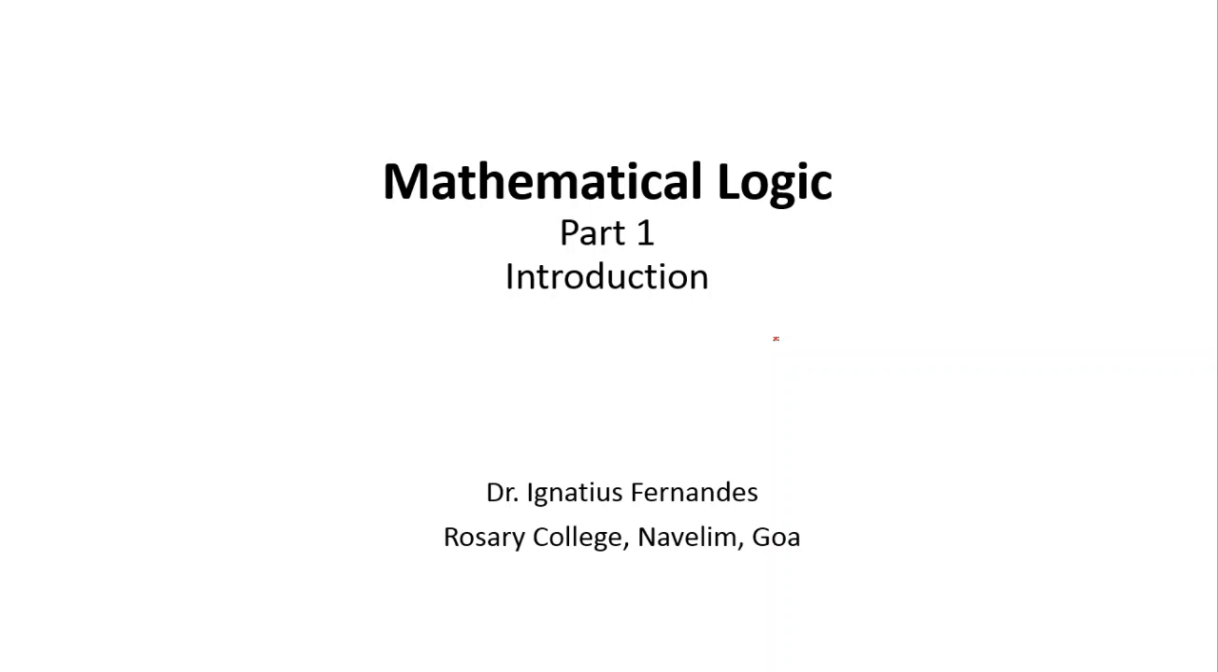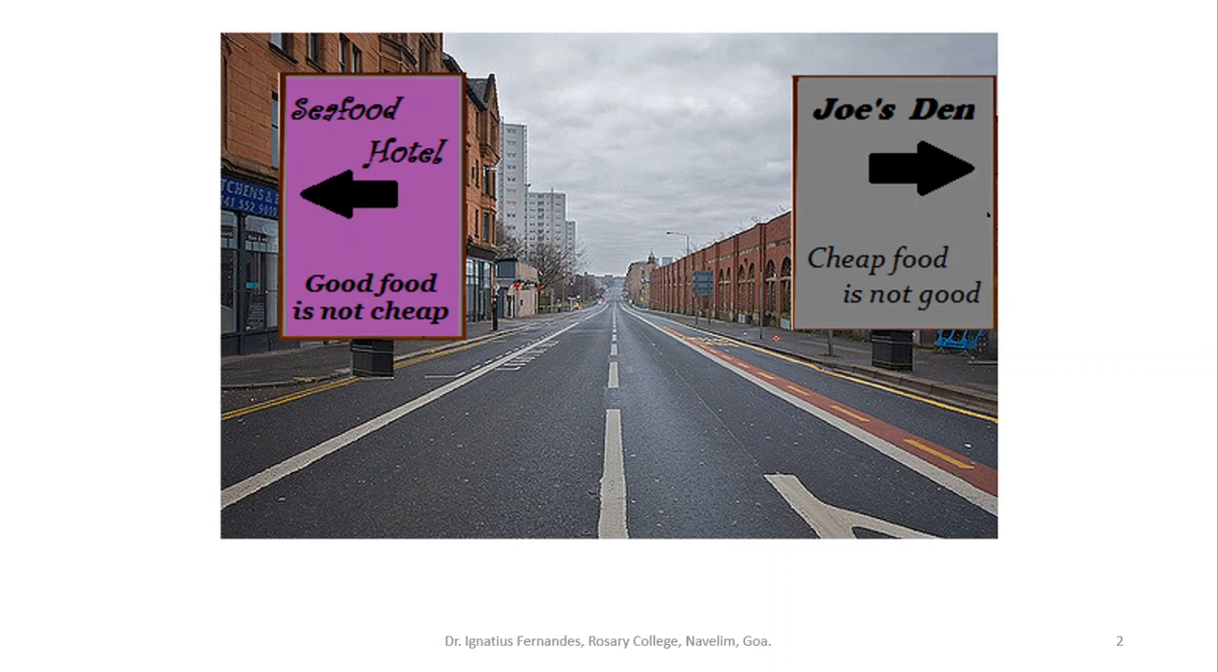In order to answer that, let me consider a small situation. Let us say you are across a street trying to find a meal, and you come across two restaurants facing each other on a street. There is this seafood hotel on the left, and it says good food is not cheap. And exactly opposite it there is another restaurant, Joe's Den, and it says cheap food is not good.